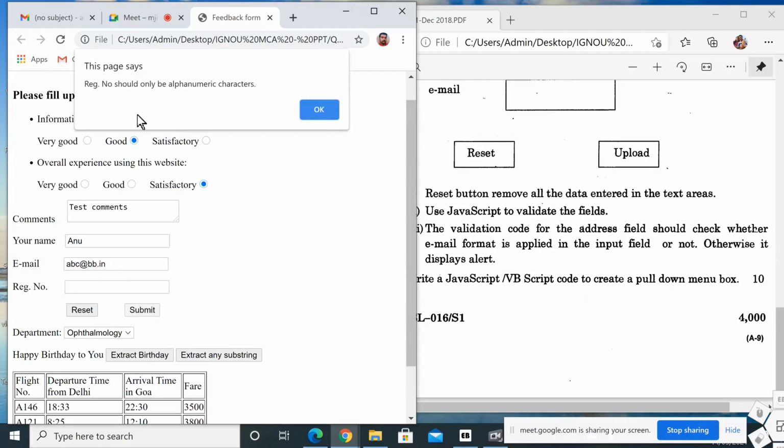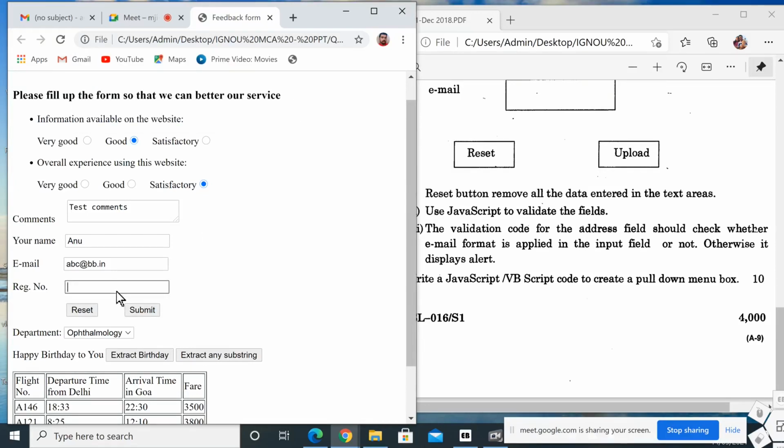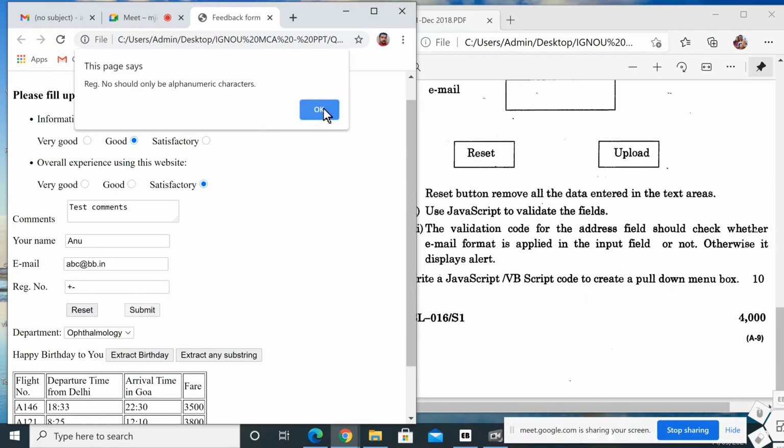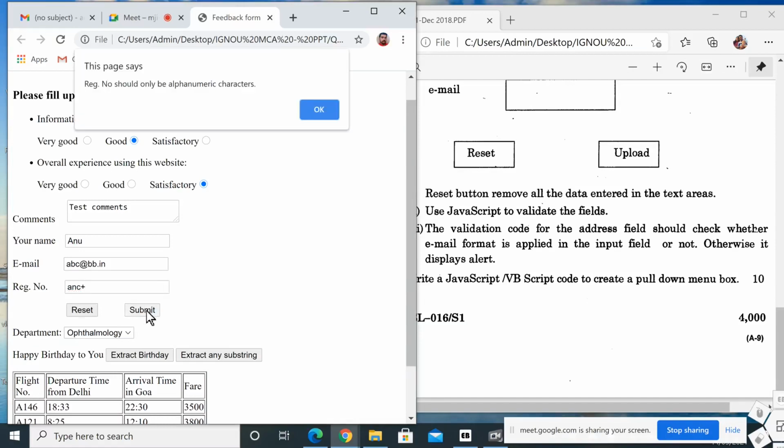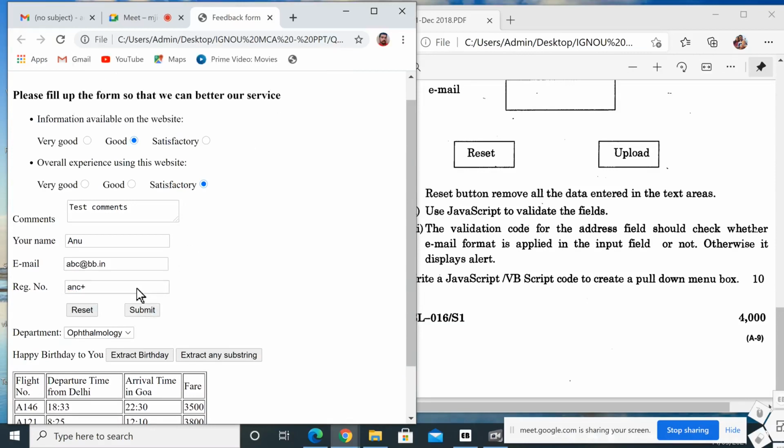Again I am using it for the register number. The register number should only be alphanumeric characters. It's for another question paper: the register number should be entered as alphanumeric characters. So here I am trying to enter plus and minus symbols, which are not alphanumeric. I give ABC, then one plus symbol, and submit. Again it asks for alphanumeric characters only. ABC and 1, 2, 3. Then submit.